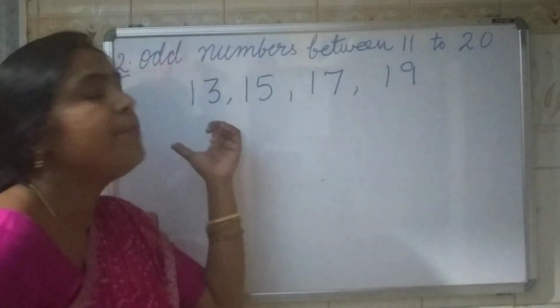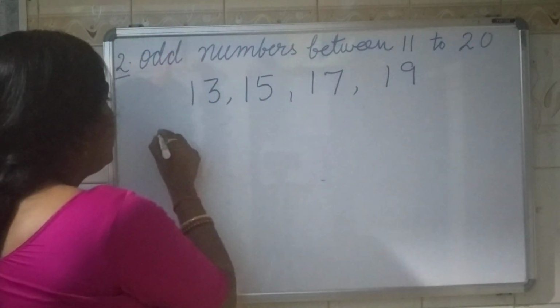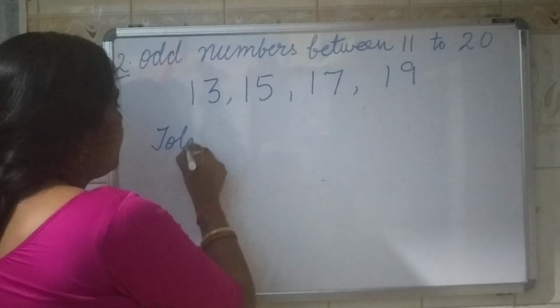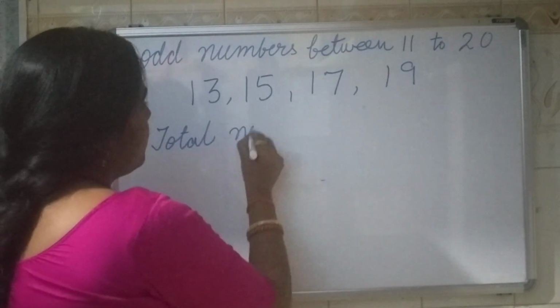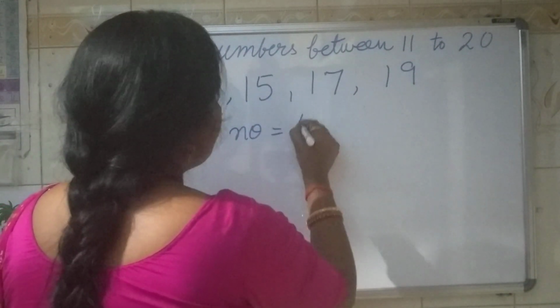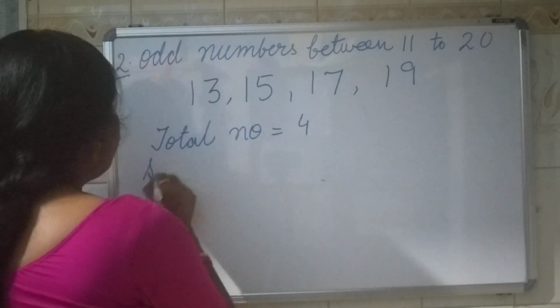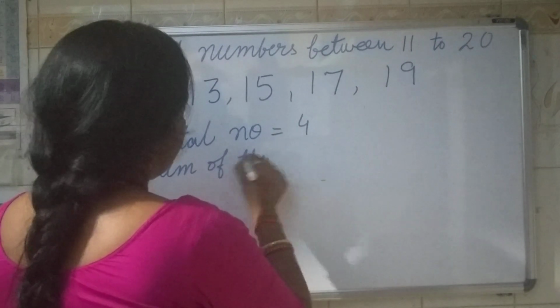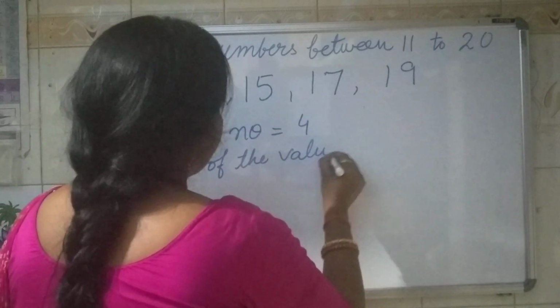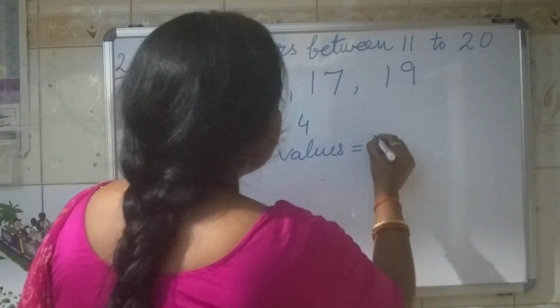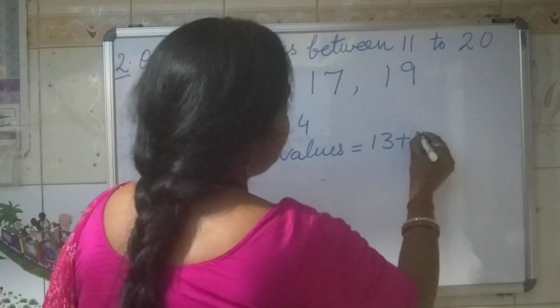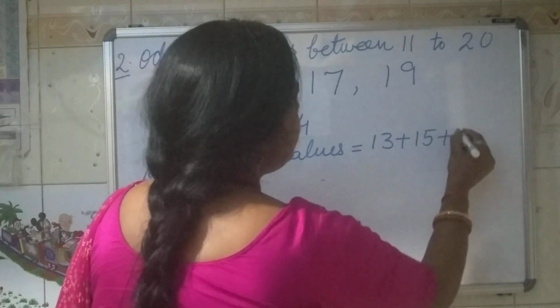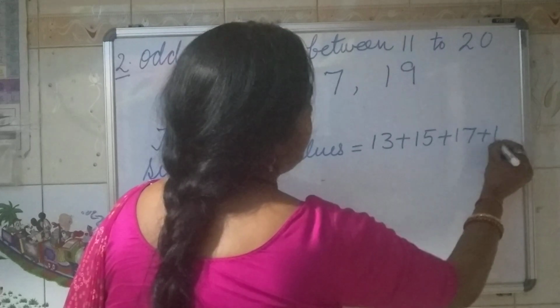So how many odd numbers are there? 4. So total number is equal to 4. Sum of the values is equal to 13 plus 15 plus 17 plus 19.